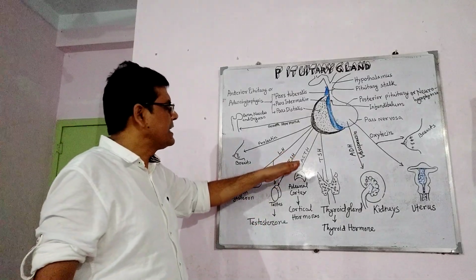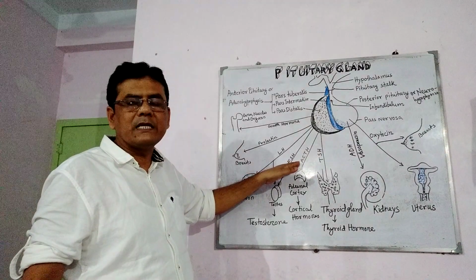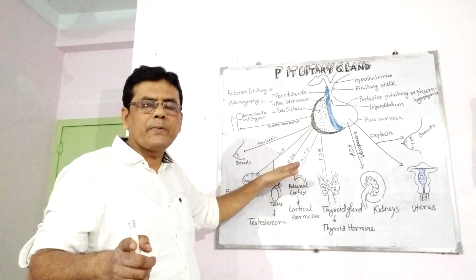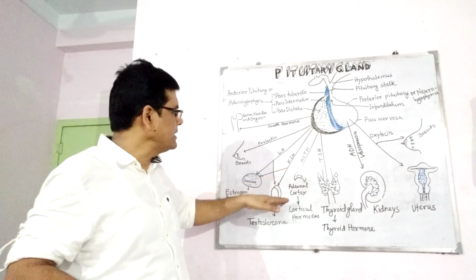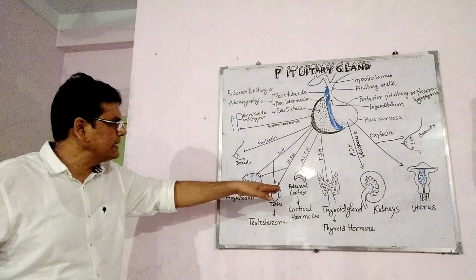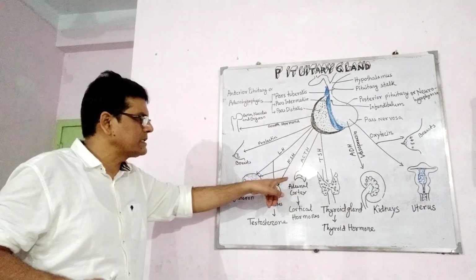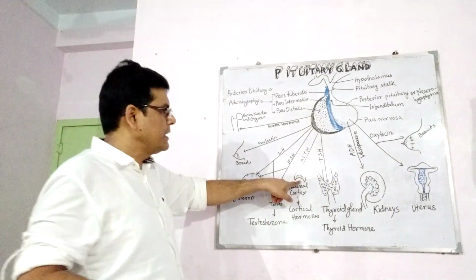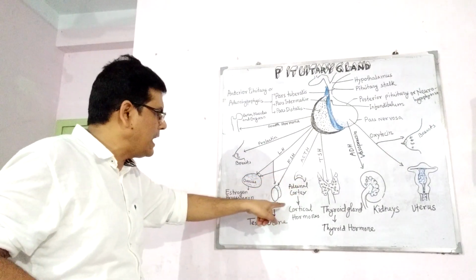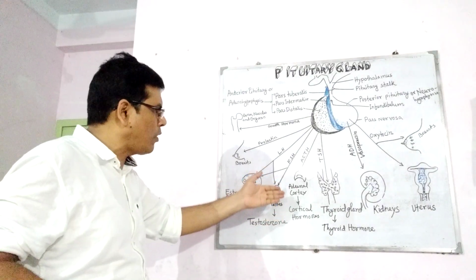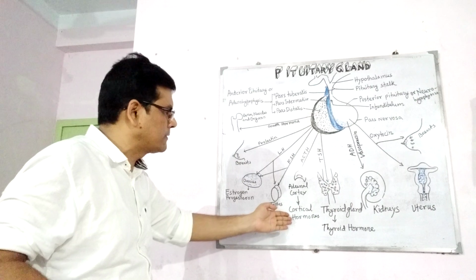And now ACTH. ACTH means adrenocorticotropic hormone. So adrenocorticotropic hormone stimulates the adrenal gland, which is situated on the kidney. So it stimulates the adrenal gland to work properly and synthesize cortical hormones.